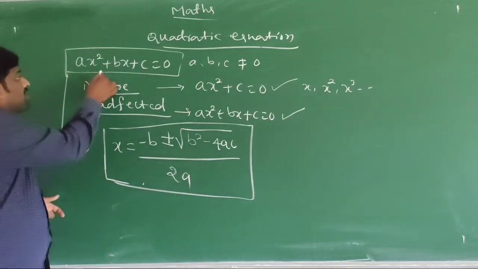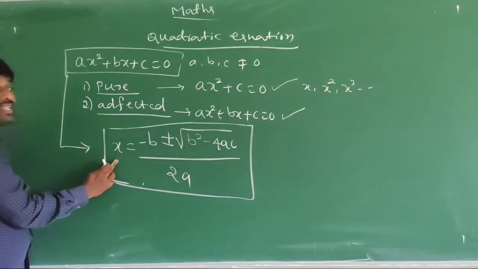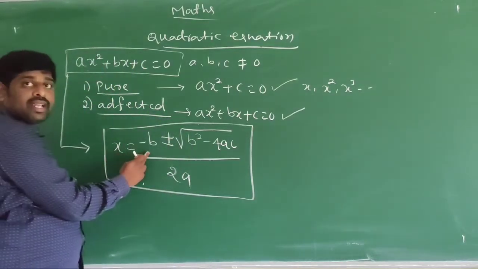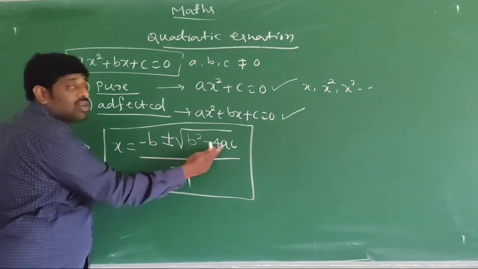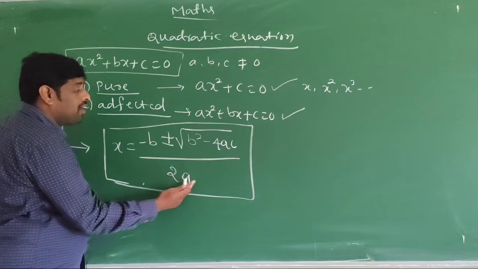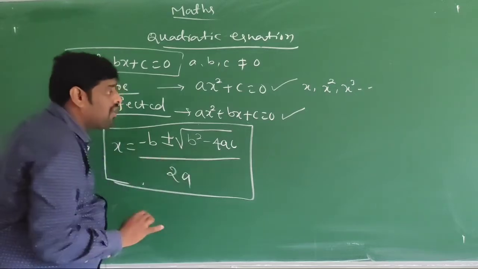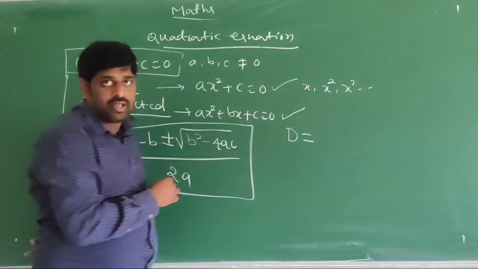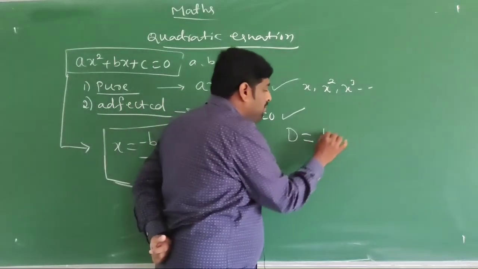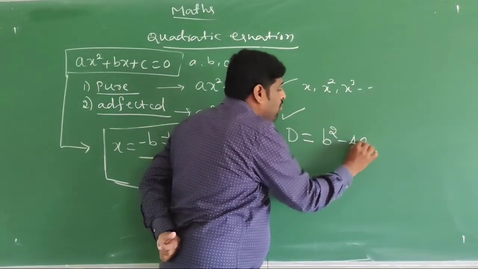Now the formula is x is equal to minus b plus or minus square root of b square minus 4ac, divided by 2a. This b square minus 4ac is called the discriminant. D is equal to b square minus 4ac.